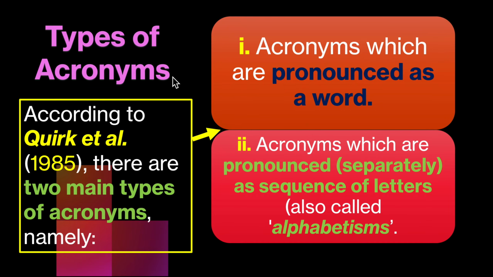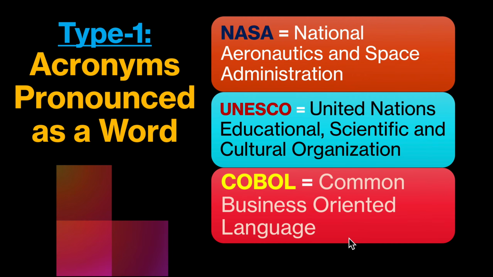Types of acronyms. According to Quirk et al. 1985, there are two main types of acronyms, namely, number 1, acronyms which are pronounced as a word. Number 2, acronyms which are pronounced separately as sequence of letters, also called alphabetisms. We move on to the next.